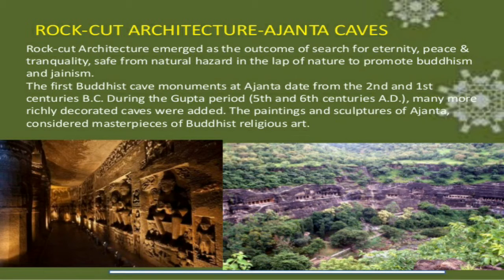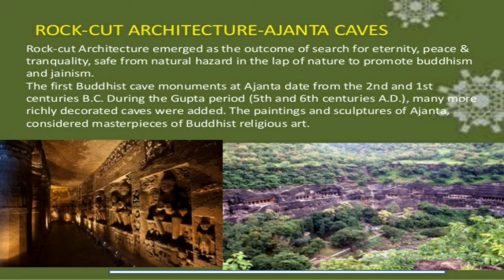The first Buddhist cave monuments at Ajanta date from the 2nd and 1st centuries BC. During the Gupta period, 5th and 6th century AD, many more richly decorated caves were added. The paintings and sculpture of Ajanta are considered a masterpiece of Buddhist religious art.